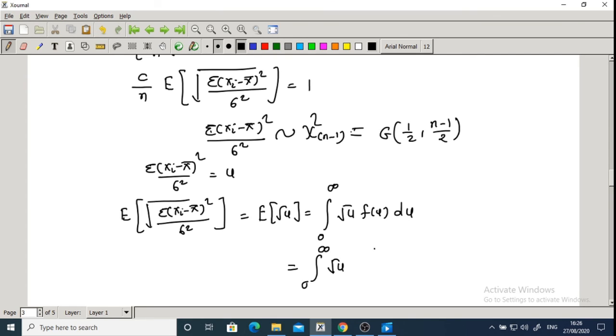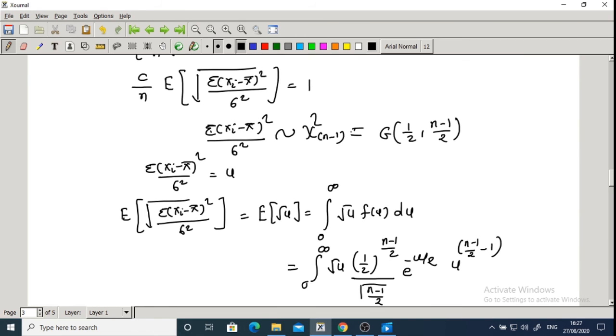Then to write f of u: 1 by 2 raised to n minus 1 by 2, divided by gamma n minus 1 by 2, into e raised to minus u by 2 and u raised to n minus 1 by 2 minus 1.